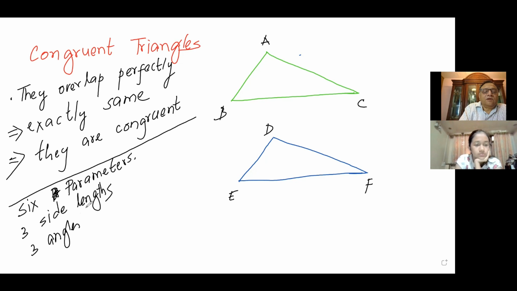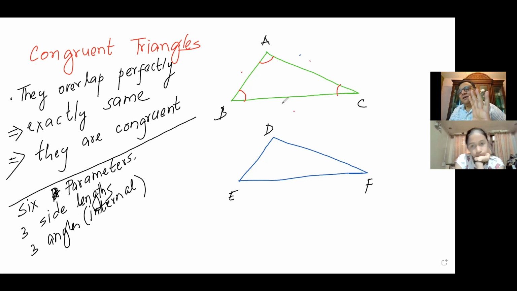We'll check only the internal angles, the inside angles. So every triangle has 6 parameters: these are 3 angles, correct? And these are 3 sides, correct? When two triangles are congruent, all 6 should match.